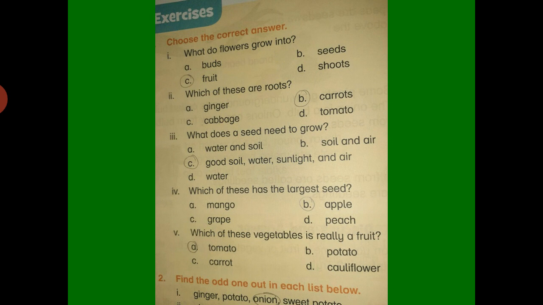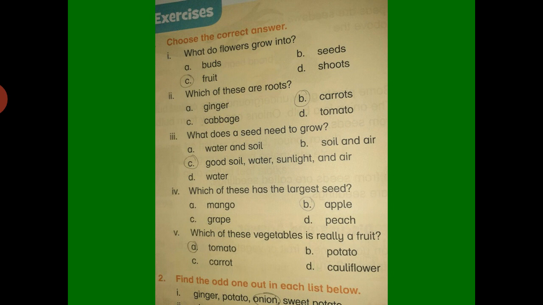Okay, number 1 is what do flowers grow into? What do flowers grow into? You have many options, 4 options in each question, and you have to choose the right one. So here the options are birds, seeds, fruits, and shoots. So the flowers grow into the fruit. Yes, correct answer is option C. Right, now move to the next one.